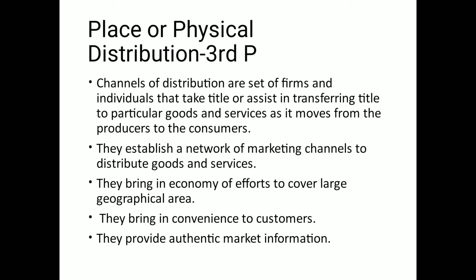So it is not possible for a manufacturer to directly reach out to all its existing and potential customers, because they are scattered around a geographical area. So the manufacturer uses intermediaries to sell their products and distribute them from the place of production to the place of consumption. So this is briefly a channel of distribution.